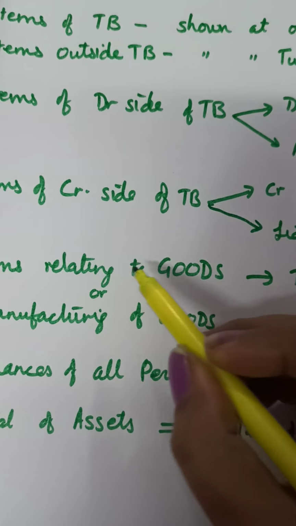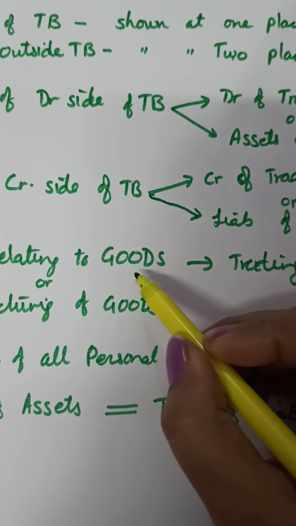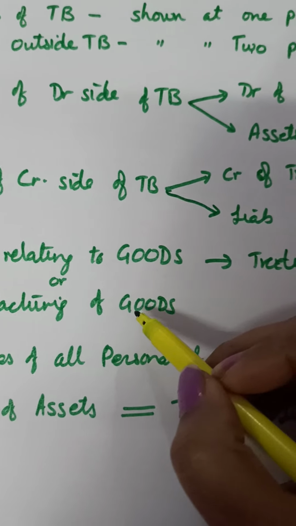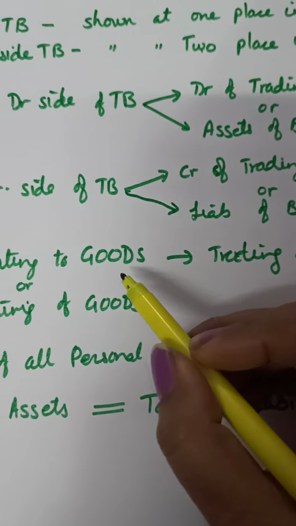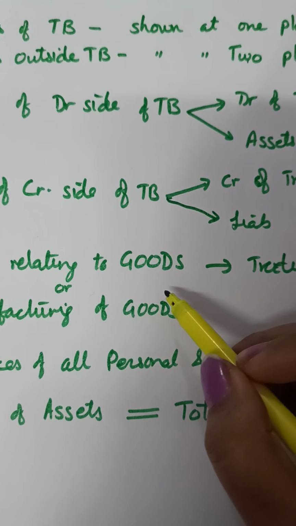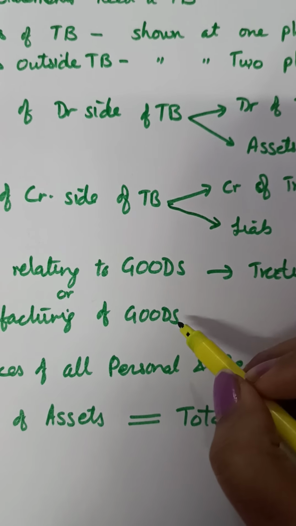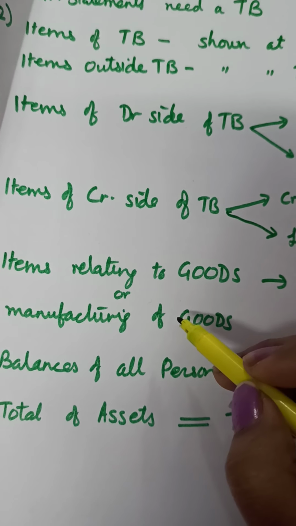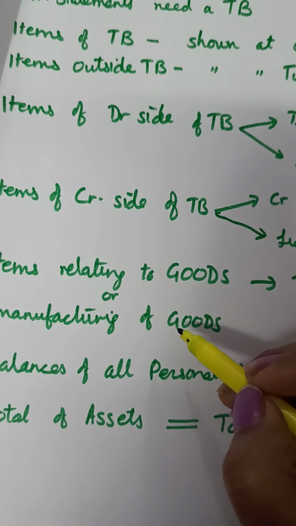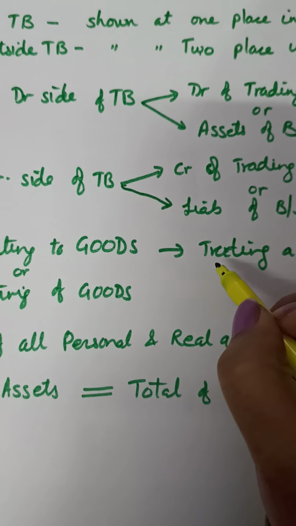Then items relating to goods. Always remember, goods or manufacturing of goods will always come in the trading account. When it comes to selling of goods, they come to the profit and loss account. But all the items relating to acquiring the goods or manufacturing, processing the goods will always come in the trading account.